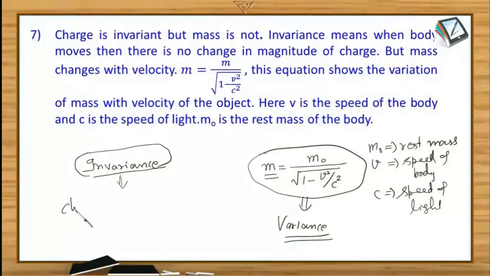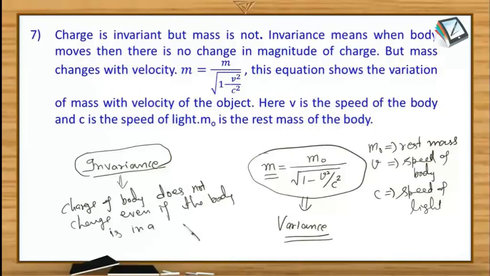Invariance means the charge of a body does not change even if the body is in a state of motion. That is unlike mass. As we know, mass is variant, but charge is invariant. Charge doesn't change with the velocity of the object. So I hope you have understood this term completely, invariance.